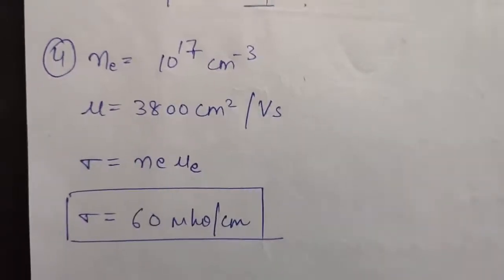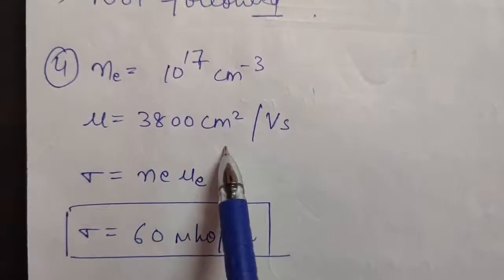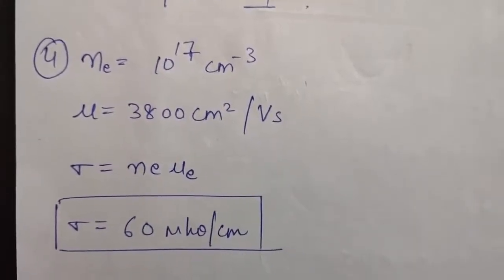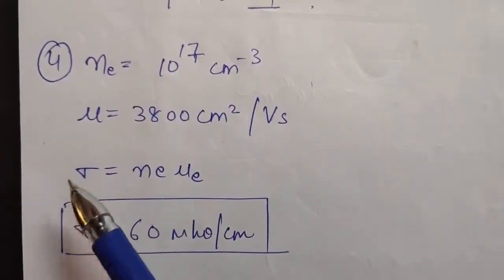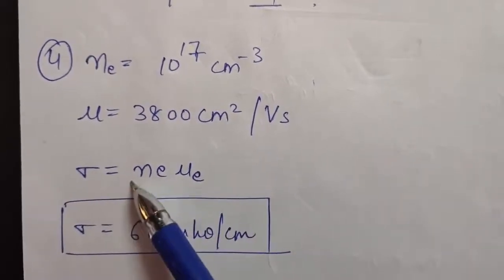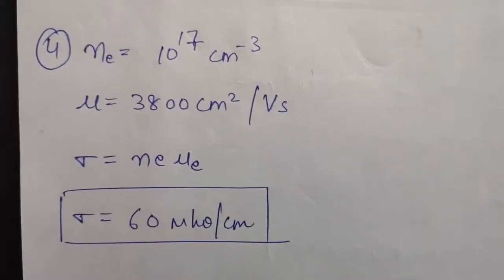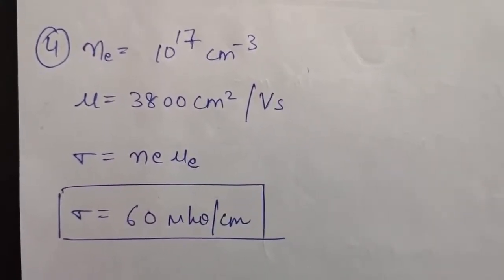Okay, in question number 4, you are given Ne and you are given mu, that is mobility, and you have to calculate conductivity. So simply you can use the formula for conductivity, that is Ne mu E. You are given Ne, you are given E, you are given mu. Put all the values, the answer will come to be 60 mho per centimeters.